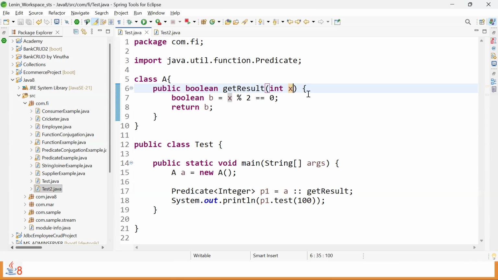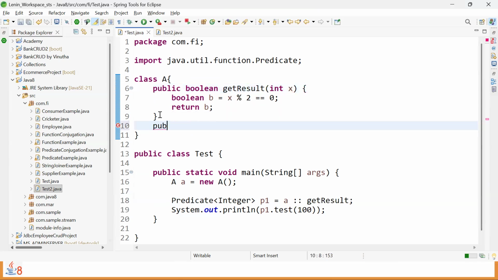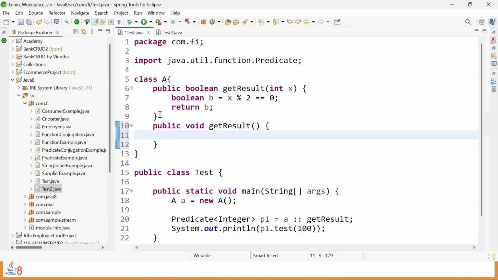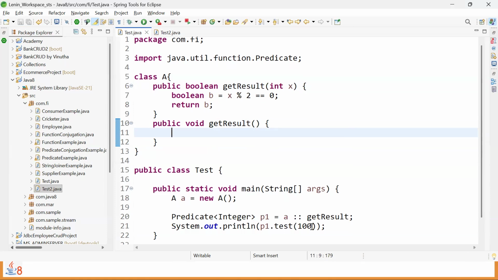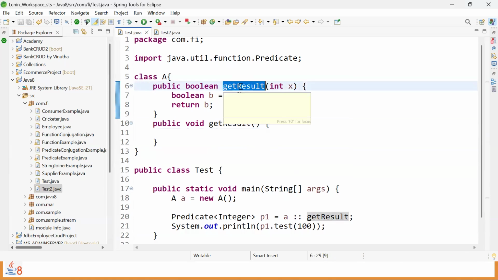Clear? The next part. We discussed one more point. What if the same class has an overloaded method of get result? Still, do we have any ambiguity? No, because the arguments of get result and also the arguments of test, wherever the match is there, that will be considered here. And we can't write two methods with the same name with the same inputs in the same class. Correct?